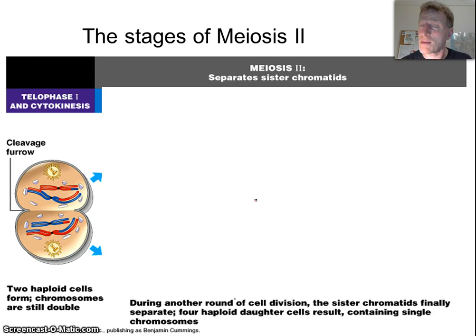Remember, in meiosis 2, we've separated homologous chromosomes, and technically we have chromosomes with half the chromosome number, but we still have chromosomes that have sister chromatids, right? We still haven't separated the sister chromatids. So again, meiosis 2 is about separating sister chromatids.